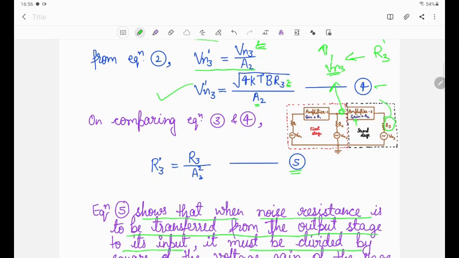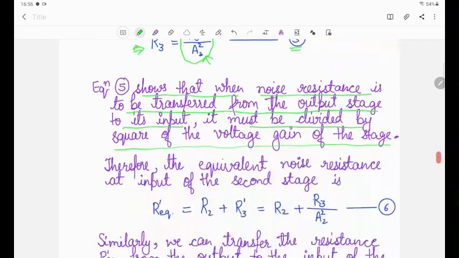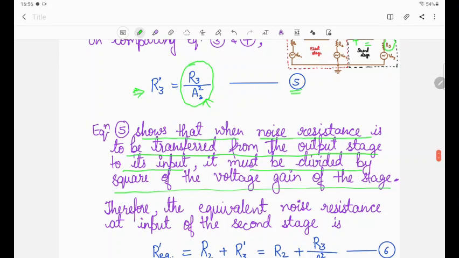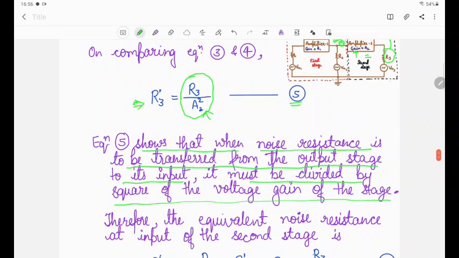Now we have transformed it and we find the resistance R3', and R3' is R3 divided by A2 square. A2 is the voltage gain of the second amplifier. So we can conclude that when we transform the resistance from output to input, we just divide by the square of the voltage gain of that stage.